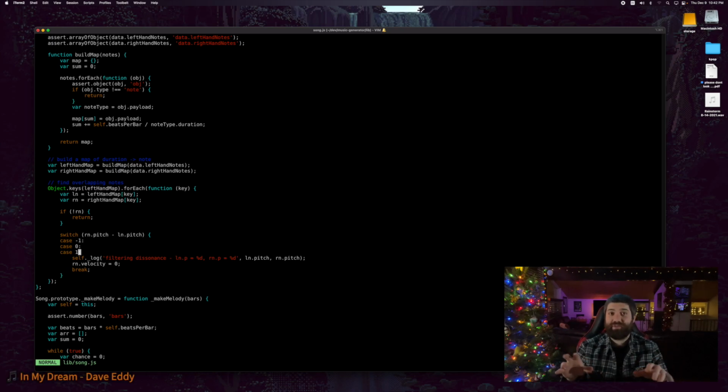So if the difference between the two pitches is -1 or 1, that means they're right next to each other on the piano. If the difference is 0, that means they're on top of each other. There is no difference. They're both going to play at the same time. So regardless of if they're right next to each other or on top of each other, just get them right out of there. They don't need to be there. Just replace one of them with silence. In fact, you can see right here, I replaced the right note. I set the velocity to 0. So it's the equivalent of the right note just not being pressed. Why the right note wins and not the left note? Arbitrary. I could have picked the left note. There's no rhyme or reason to that. Just a biased decision by the creator of this code, me.